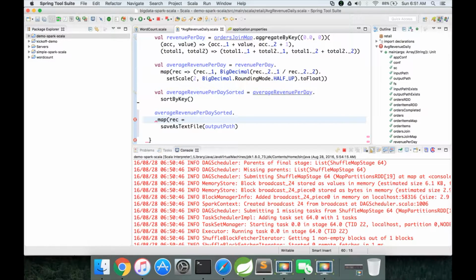Instead of saving like this, if you want to save it comma separated, you can apply map function. The record is of type tuple, and output I want to have a string, so I can say rec._1, concatenate operator is plus, and here I want to concatenate using comma, and then rec._2.